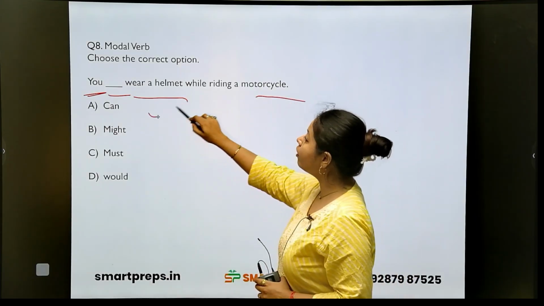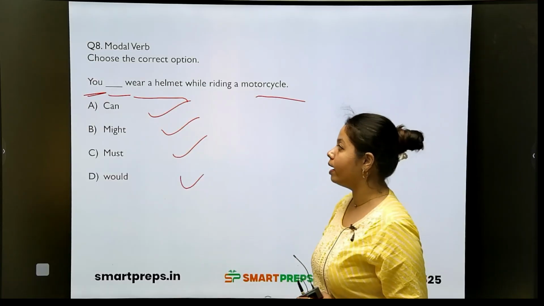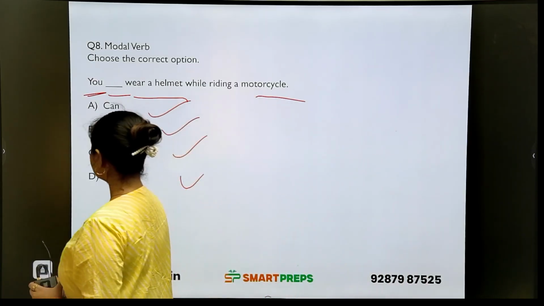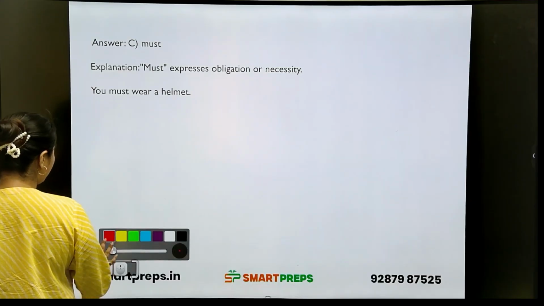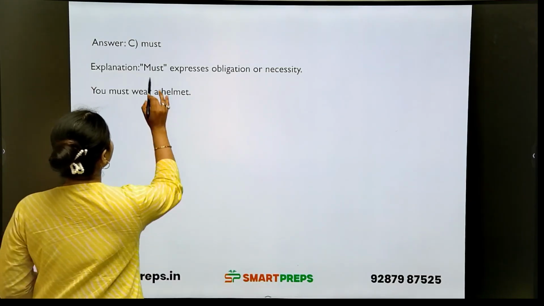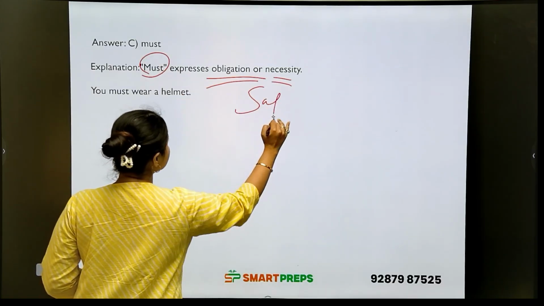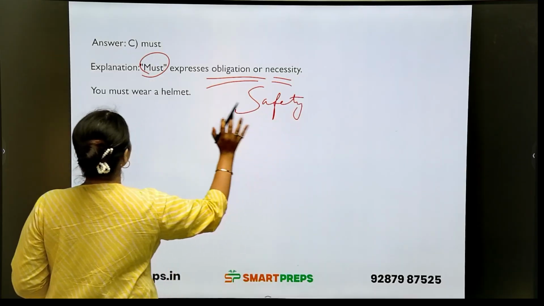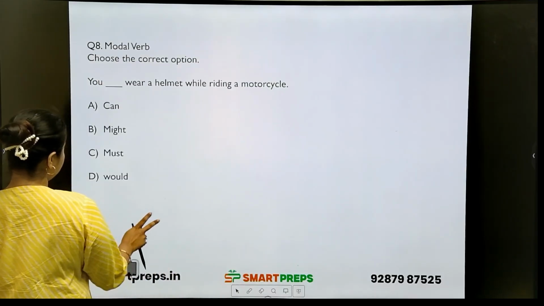You can wear a helmet, you might wear, you must wear, you would wear. What will be the answer? The answer is must, because it is a rule. Yes or no? For our safety purpose. So must expresses obligation or necessity or safety. Yes. So that is why you must wear a helmet. So we use such modal verbs.